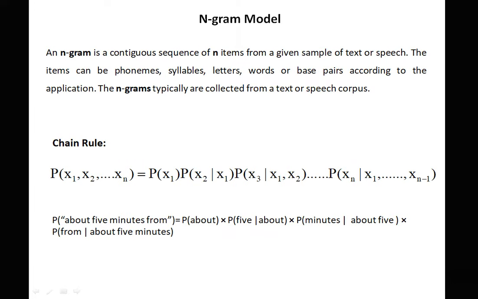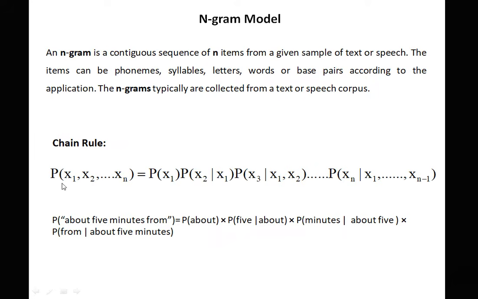Now we see a fast recap of the n-gram language model. An n-gram is a contiguous sequence of n items from a given sample of text or speech. The items can be phonemes, syllables, letters, words or base pairs according to the application. The n-grams are typically collected from a text or speech corpus.